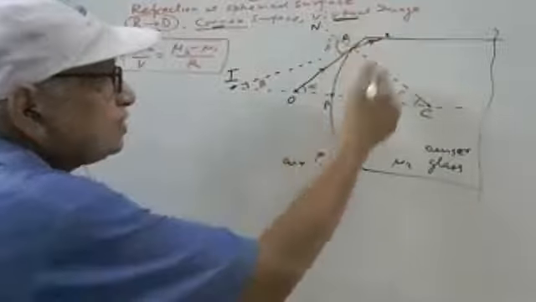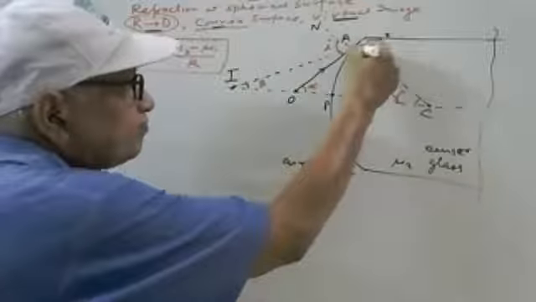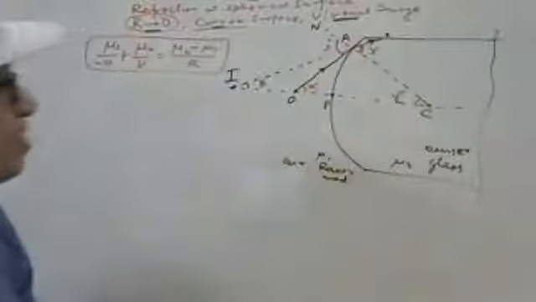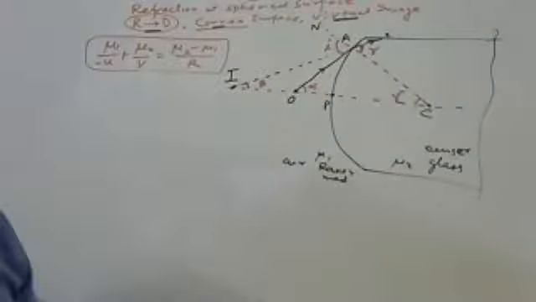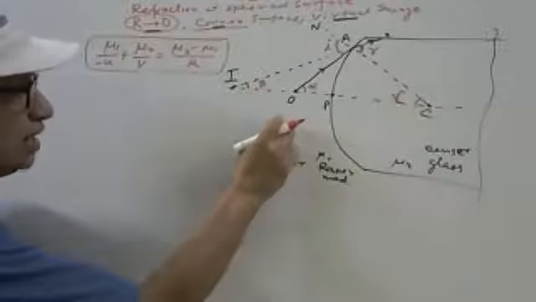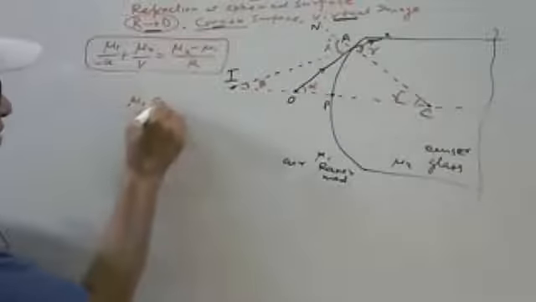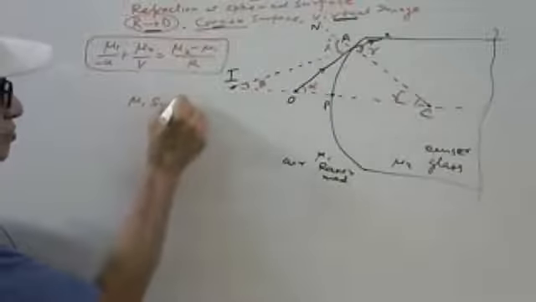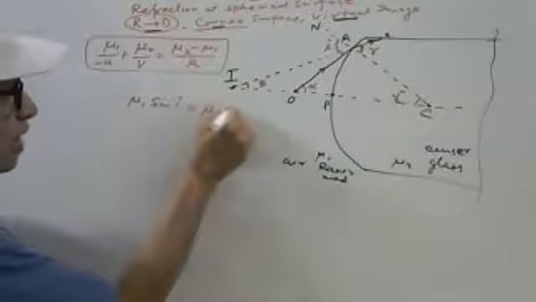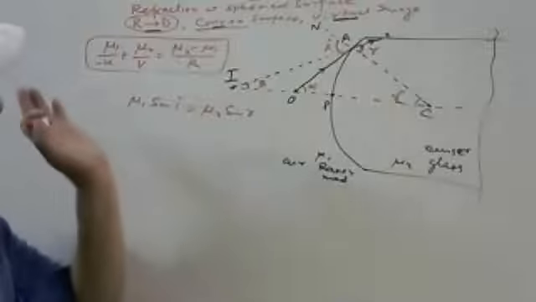This refraction, say R. Now discuss this mu1. This side angle is I. So we are writing here mu1 sin I equal to mu2 sin R. We can write here mu2 divided by mu1 is what? Sin I upon sin R after cross multiplication.